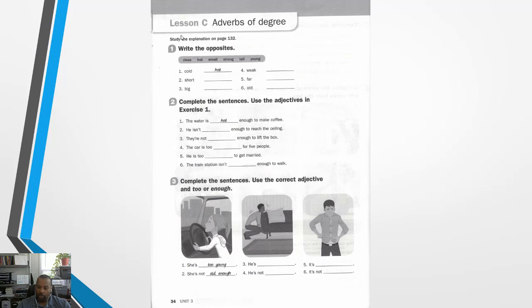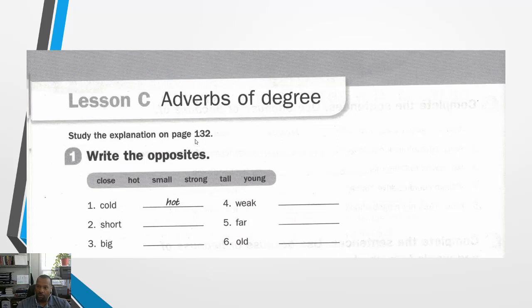Let's look in our workbook on page 34. Lesson C, adverbs of degree. If you want more explanations, you can always turn over in your workbook to page 132 in the back of the book, and that will help you to get more information about too and enough.